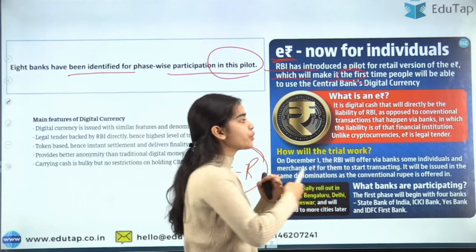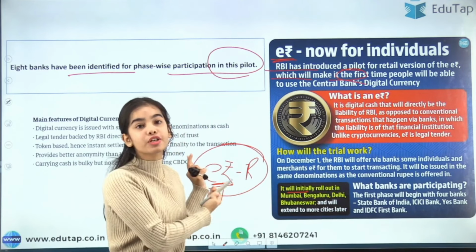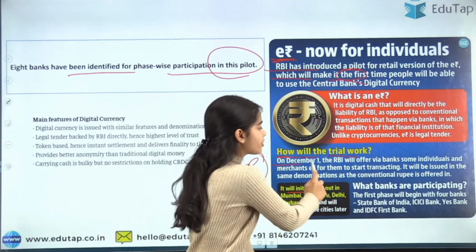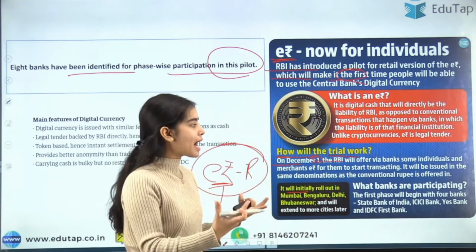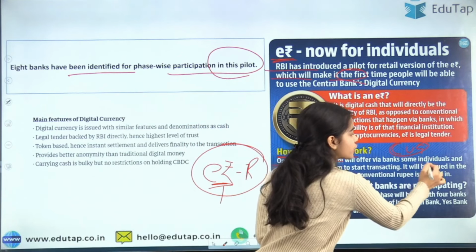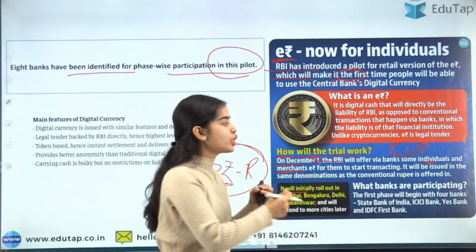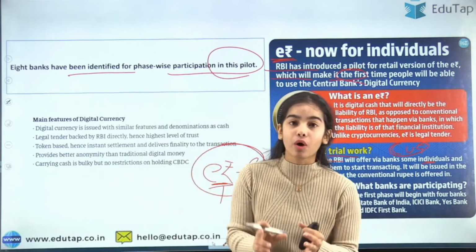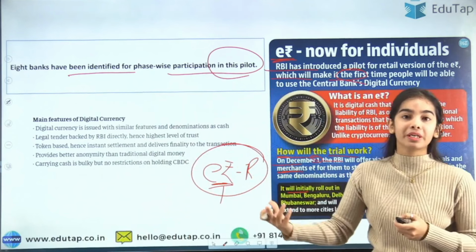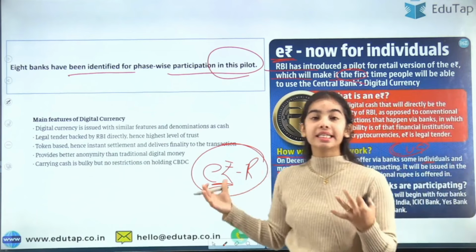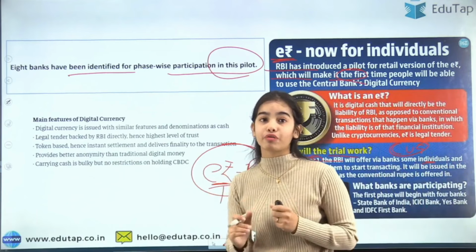Okay, what is an e-rupee? You all know what is an e-rupee. It is the digital form of the currency. And how will the trial work? On December 1st, the RBI will offer through the banks to the individuals. So a closed user group, some of the individuals and the merchants have been chosen. They will be provided with the e-rupee in the digital wallets, and the e-rupee will be provided through the intermediaries that are the banks. So this is the background that you can easily see and revise. Okay, this is for your revision.